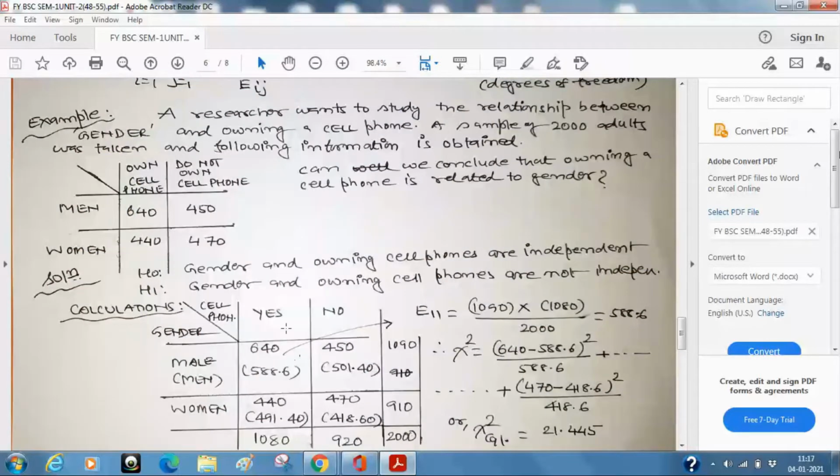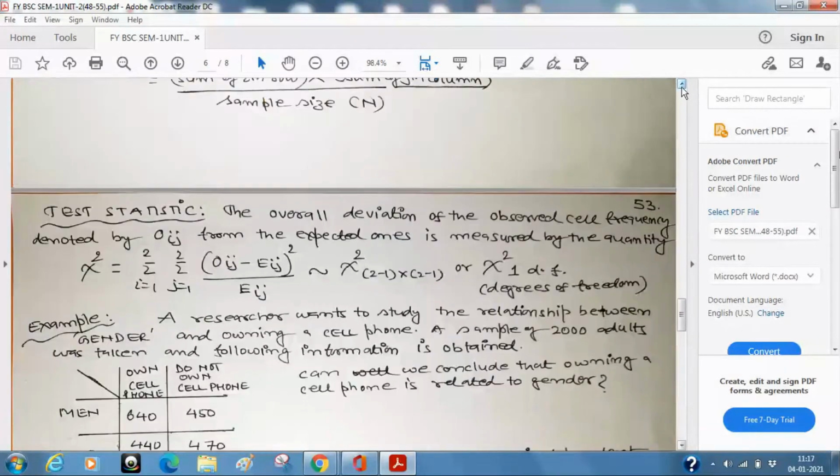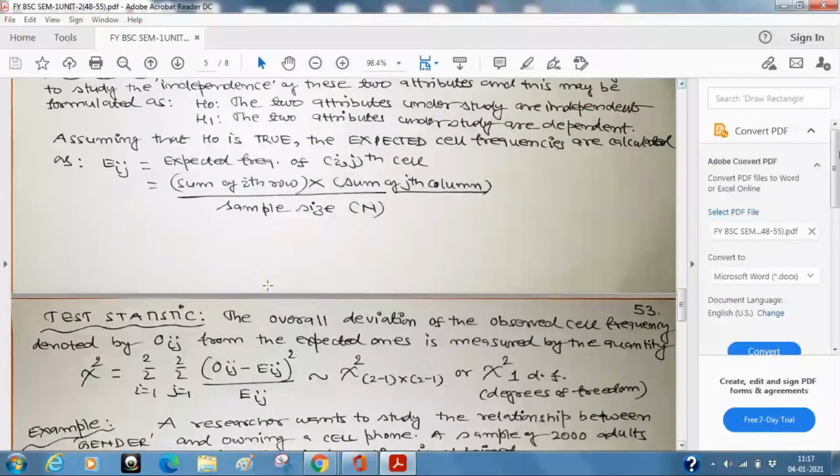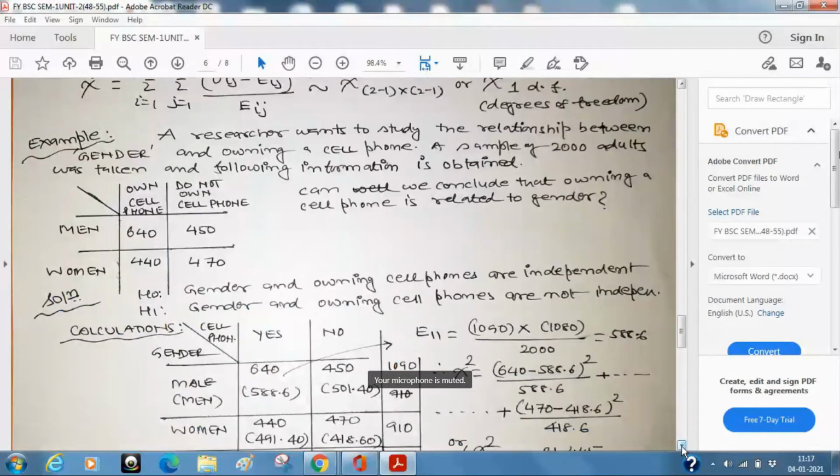Now, what is E_ij? Just as we have written here in this formula. Last week I had stopped here only: how do you calculate E_ij? Now suppose i is 1, j is 1. So it becomes E11. That is the sum of the first row times the sum of the first column divided by n. Let us see the simple calculation which you can do even on your calculators.